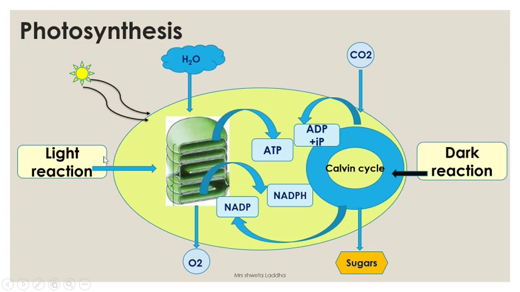So we repeat, photosynthesis consists of light reaction and dark reaction. In the light reaction, which takes place in the presence of sunlight, water is taken in, oxygen is given out, and ATP molecules and NADPH are formed. The dark reaction takes place in the stroma. It does not depend on light. It forms ADP and inorganic phosphate and again releases NADP, so that it will again form NADPH in the light reaction. It fixes carbon dioxide and sugars are formed utilizing the energy. To form one glucose molecule, 12 NADPH and 18 ATP are needed.